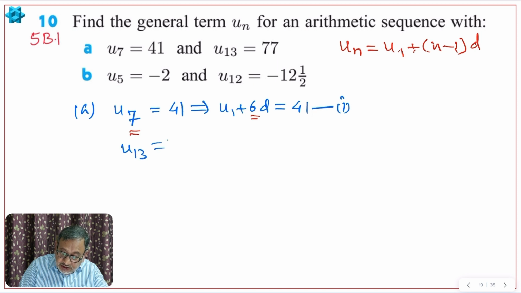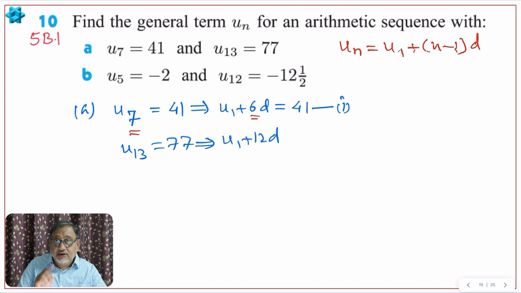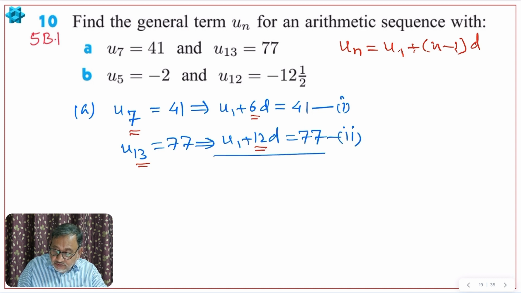U13 is 77, which means U13 means U1 plus 12D. Remember that D is 1 less than the term number. So our term number is 13, therefore D will be 1 less means 12D, right? And this is equal to 77. This is second equation. We are going to solve these two equations, right? So to solve these two equations, we will subtract them. So let me change the sign of the second equation, right? So negative, negative, negative.